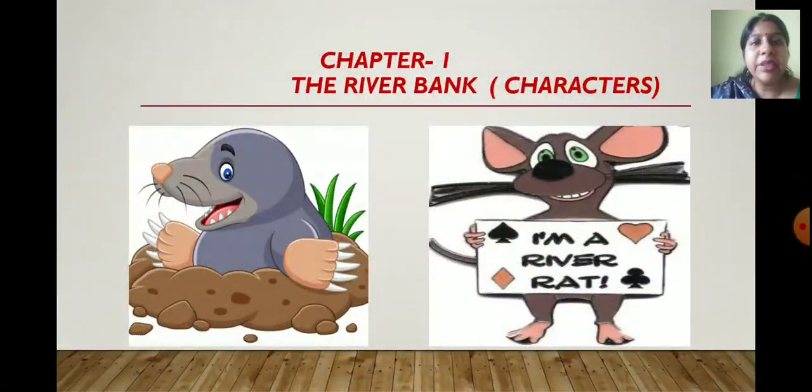Now let me introduce you to the main characters of this story. There are two main characters in this story. One is the mole and another is the water rat. You know that the mole and the water rat stay in holes. They dig the ground and they make their house below the ground, in the underground. They have sharp claws which they use for digging the ground, and below that they build their house.